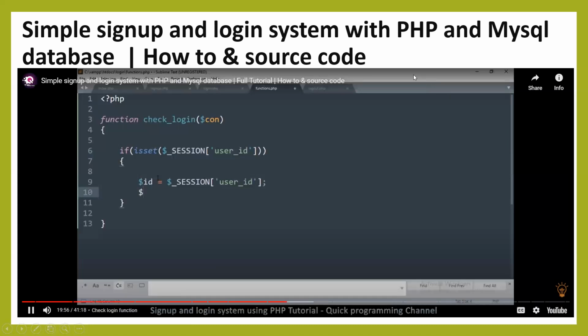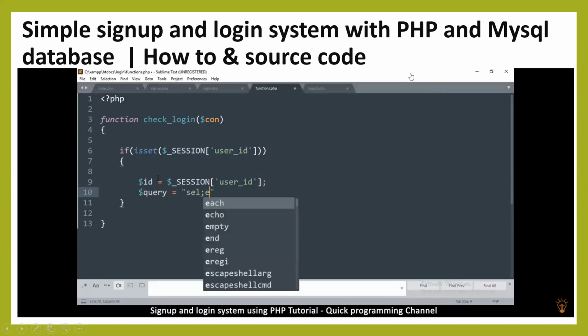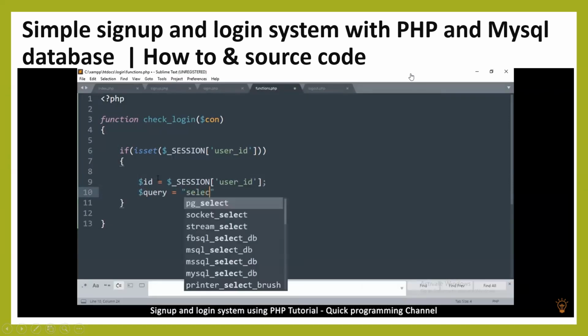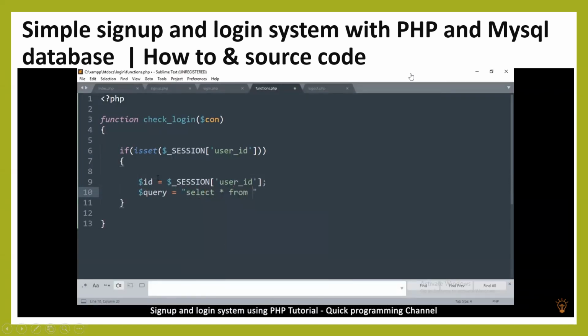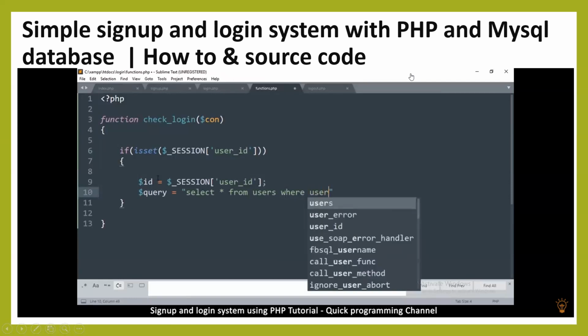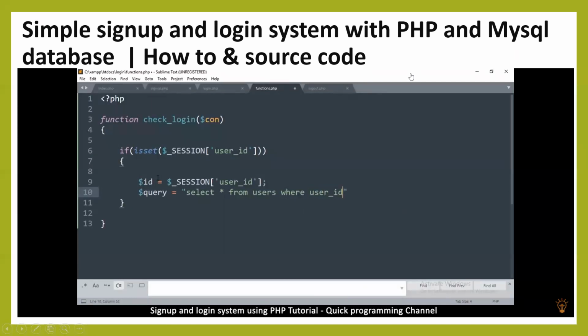Okay, and then let's check in the database. Now to do that, let's create a query so we can ask the database, and we're going to say select all from the table users where user ID is equal to this ID right here, limit 1.